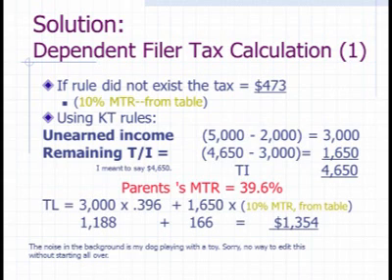So the marginal tax rate of the parent, I can either give it to you, or I can tell you the parent's taxable income, and you can go to your rate schedules and look it up. Or, as you'll see in our last example, you can use the handy-dandy IRS method. So here we are. The tax on the $3,000 is 39.6%. The rest of it, we're just looking up in the tax tables. And as you can see, the tax is almost tripled what it would have been if this rule doesn't apply.